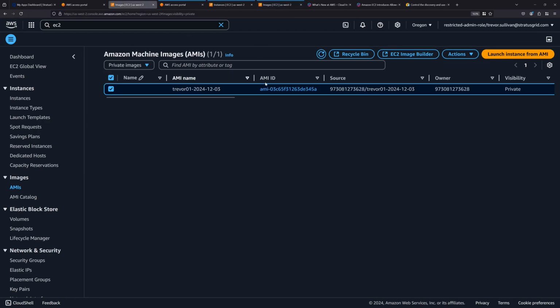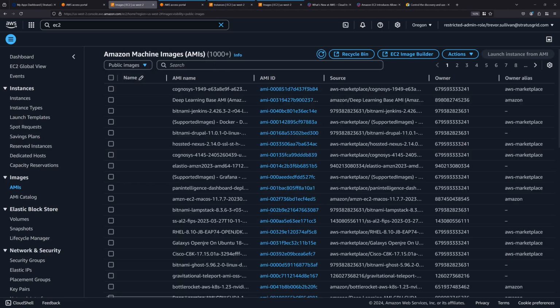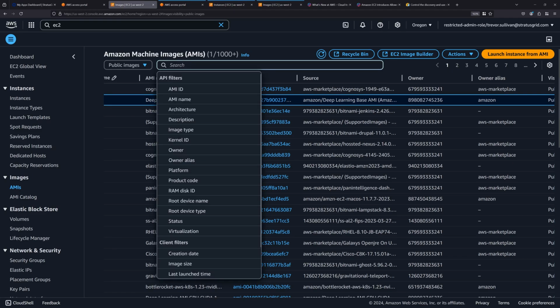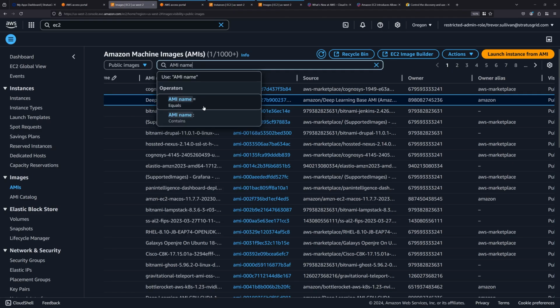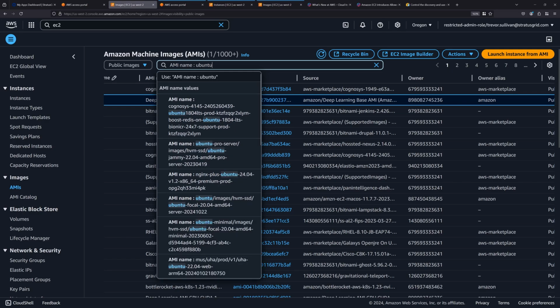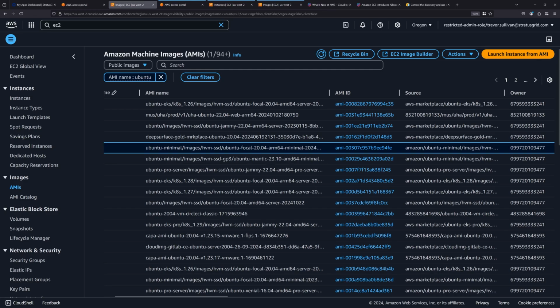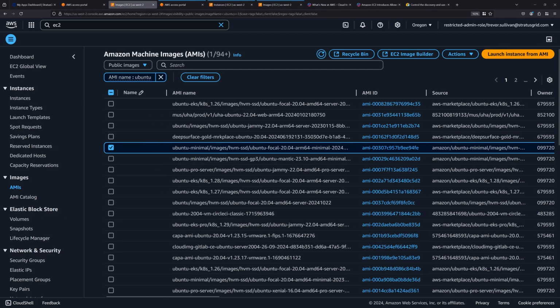All right, so back over here in our account that we're sharing with, this is the image that we have access to here. We saw that we could deploy from it. But now if we, let's say, go to public images, for example, you can see all these different images right here that are provided by either AWS Marketplace under the owner alias field right here or by Amazon. So if we search for, let's say, AMI name contains maybe Ubuntu, for example. So there's lots of different Ubuntu images here. I'm just going to pick kind of a random one right here. So let's pick this Ubuntu minimal one right here.